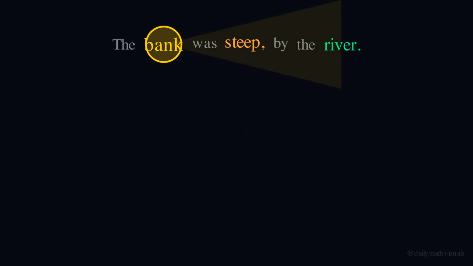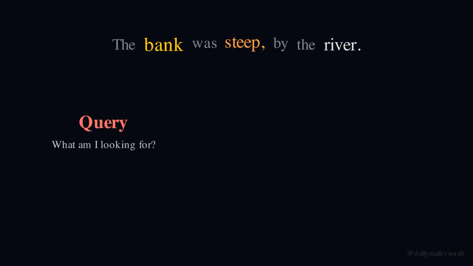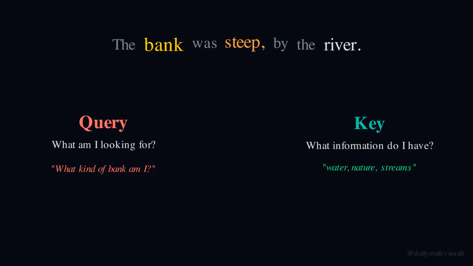Attention is like a spotlight. It helps each word look around and find the context it needs. Every word creates a query, a question it's asking. The word bank is asking, what kind of bank am I? Who around me can help me understand? And every other word creates a key, information it can offer. The word river says I'm about water, nature, flowing streams. The word steep says I describe slopes, inclines, angles.